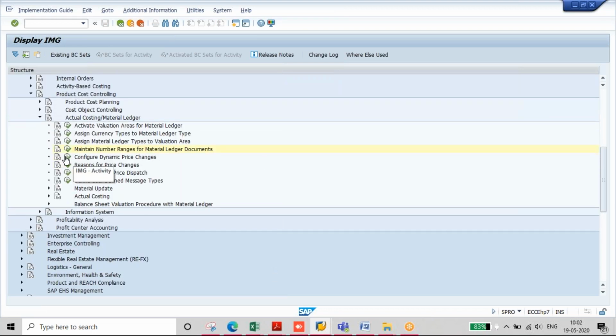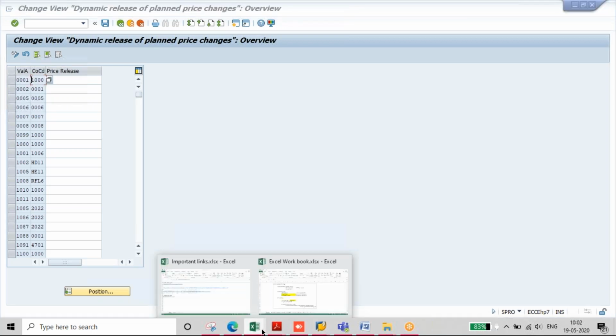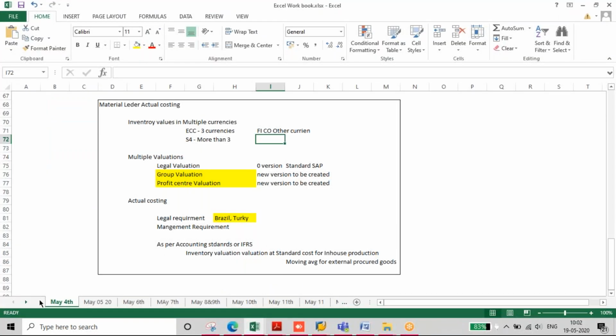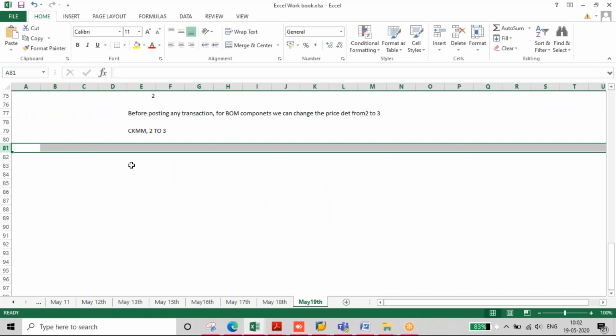And then configure dynamic price changes. So many businesses usually ask this question.